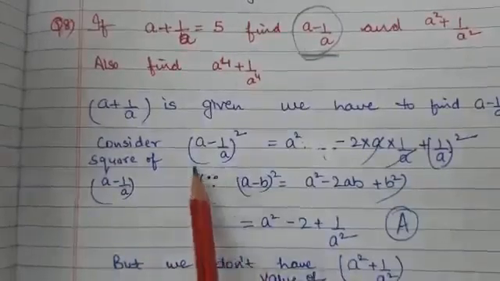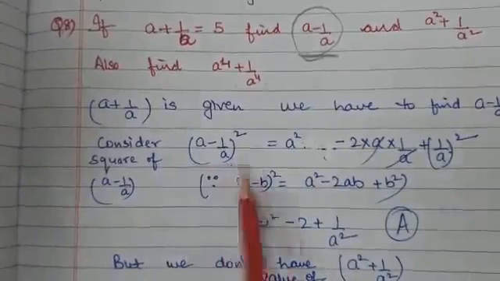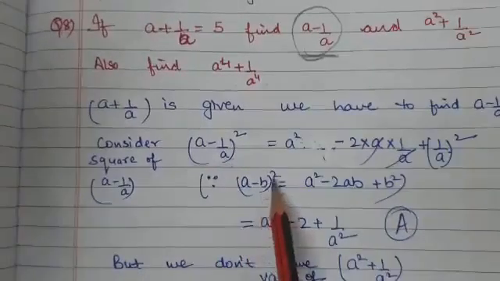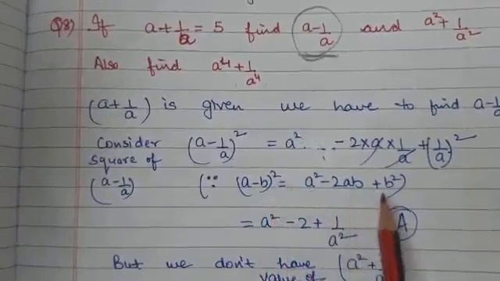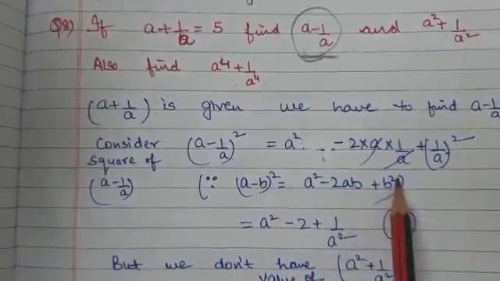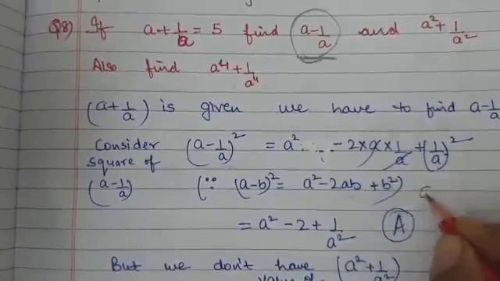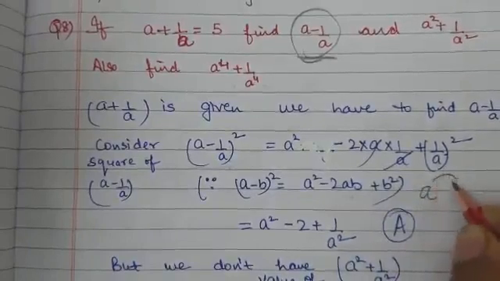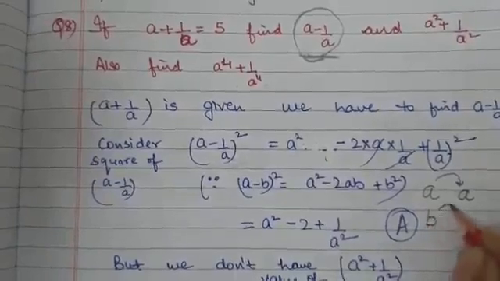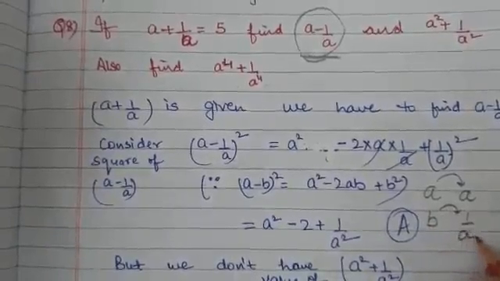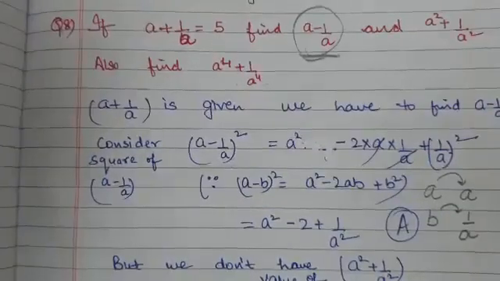So now on taking the square, we will apply the expansion, that is (a minus b) whole square, a square minus 2ab plus b square. So you can easily think that in place of a there is a, and in place of b there is 1 upon a. So now you just have to put the values.